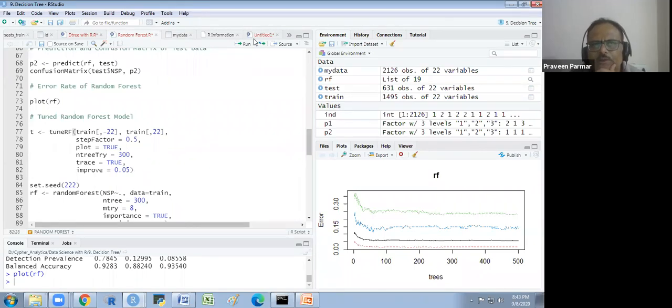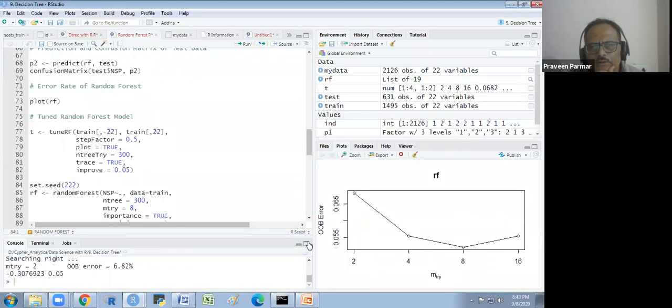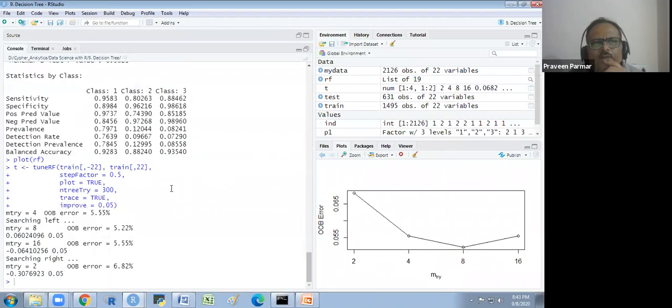Okay. So there will be a few iterations. If mtry 4, the error is 5.55, then 5.22, then 5.55, then 6.82. So mtry 8, searching left, then mtry 16, then mtry 2, and then mtry 4.